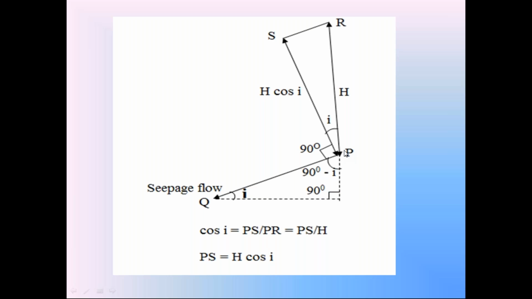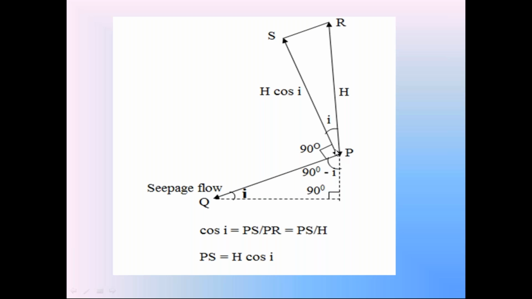So for your understanding, I prepared this diagram. The seepage flow is parallel to the soil slope. The soil slope with horizontal makes the angle I. So the seepage flow with horizontal also makes the same angle I. This is horizontal. Then take this right angle triangle. Here the angle is I and here the angle is 90. So the remaining angle is 90 minus I.